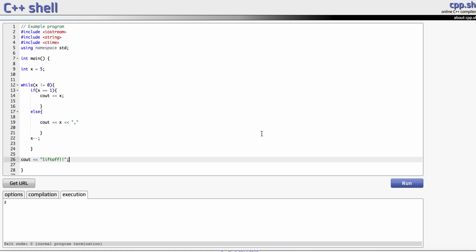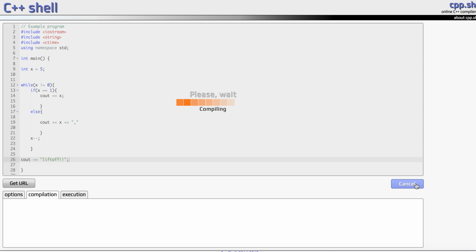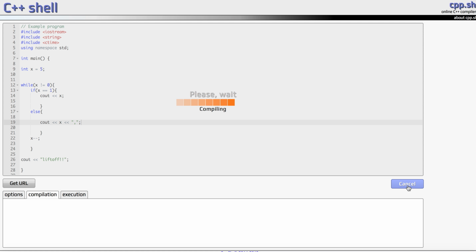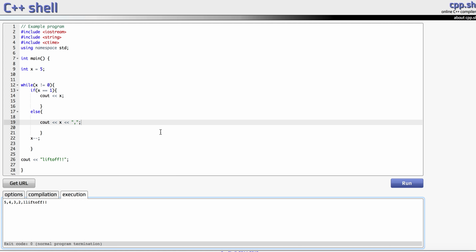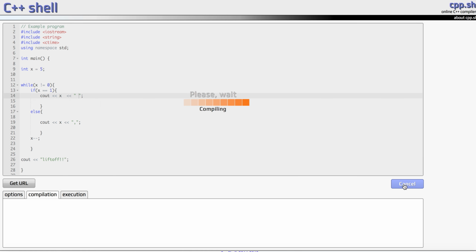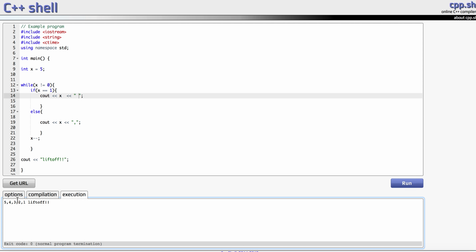Cool. Okay, so now let's run this. Hopefully no syntax errors. Yep, semicolon, my bad. Okay, 5, 4, 3. Oh, I didn't space this. I should have put a space at least. Sorry. Sometimes you try to get too smart. And okay, cool. Now you see what happens: 5, 4, 3, 2, 1, liftoff. Okay, cool. So that's just a brief intro to while loops.